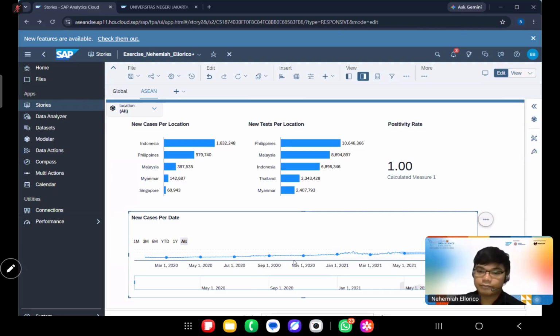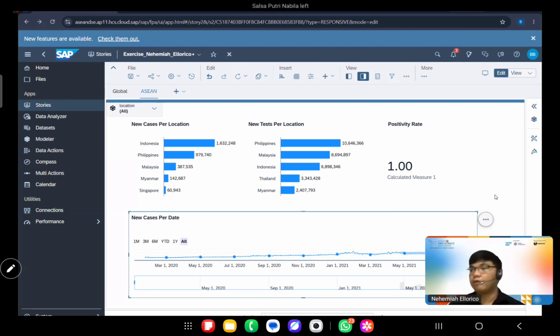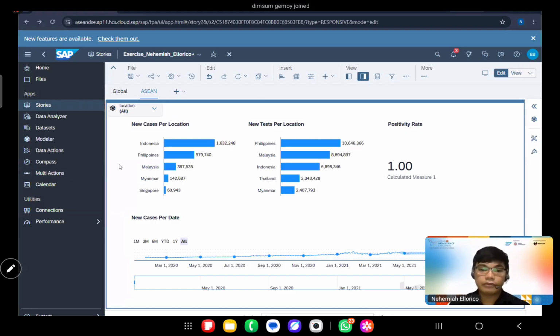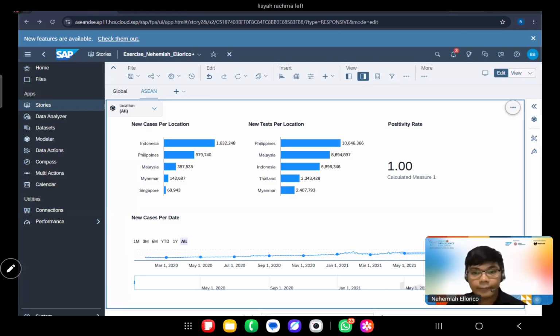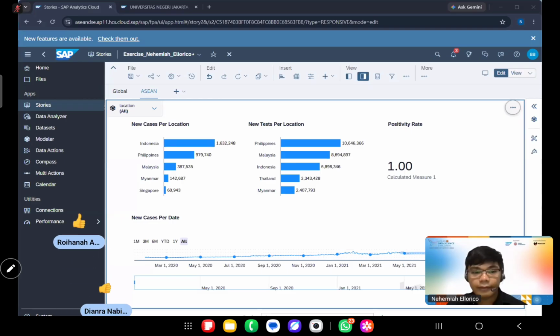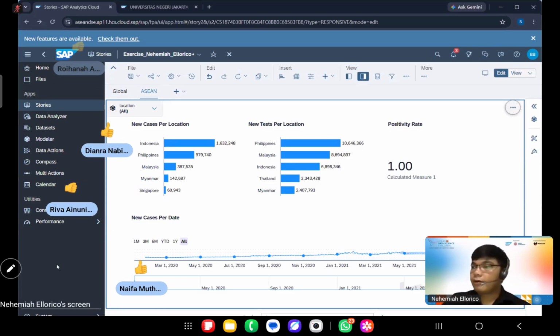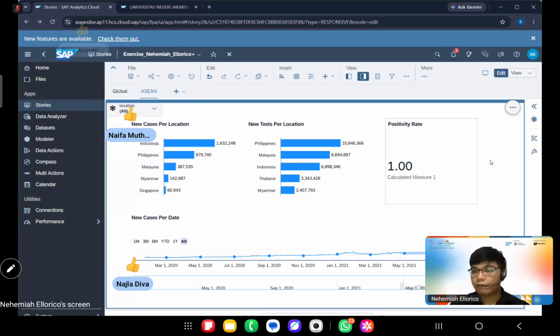For example, let's click on all. We have data only up to May 1, 2021, and this is monthly data, right? So for July, for example, we are still in the time period where there is COVID. We can predict the numbers for July based on the past numbers that we already have. Please give a thumbs up if you have been able to follow up to this point. Okay, thank you.